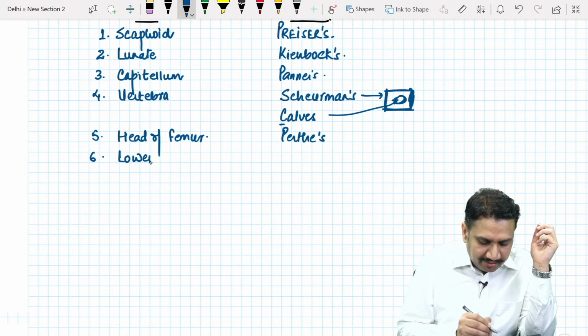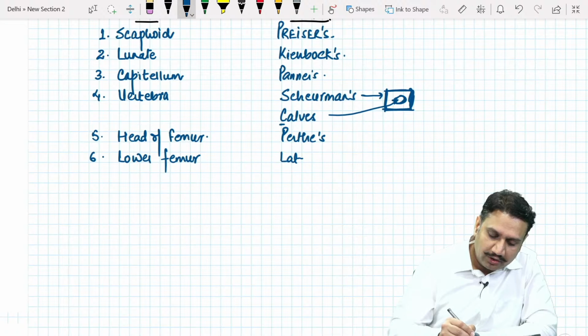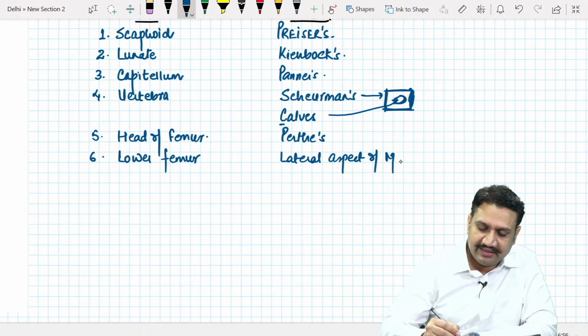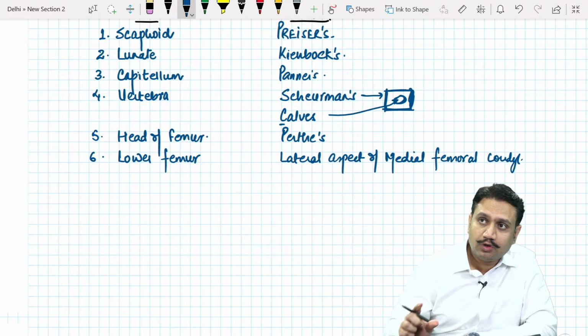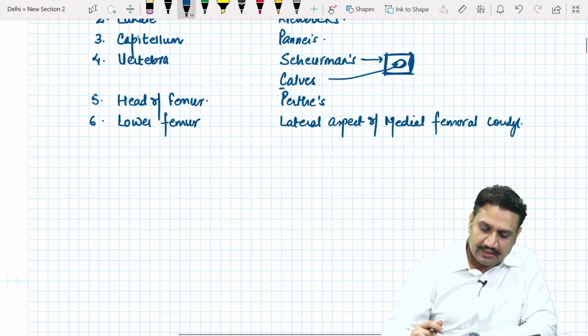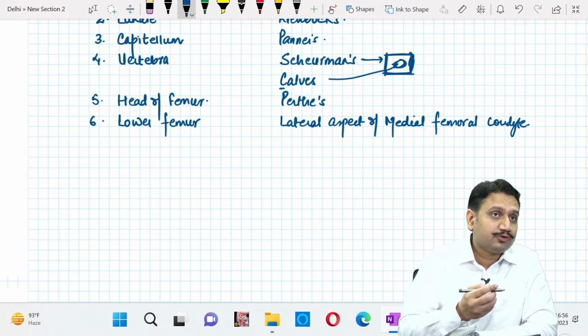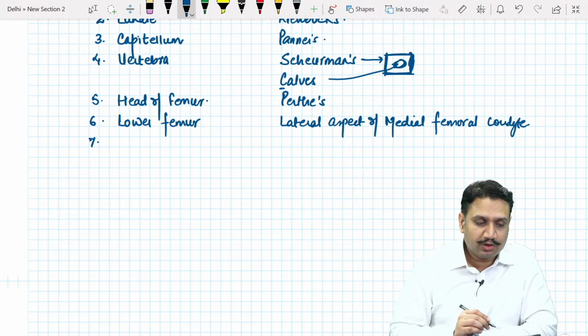Then we talk about the lower femur. You remember what is the commonest site of osteochondritis in the lower femur? The condylar area. It is the lateral aspect of what condyle? Lateral aspect of the medial femoral condyle. That is Pani's. Lower femur: it is the lateral aspect of the medial femoral condyle.